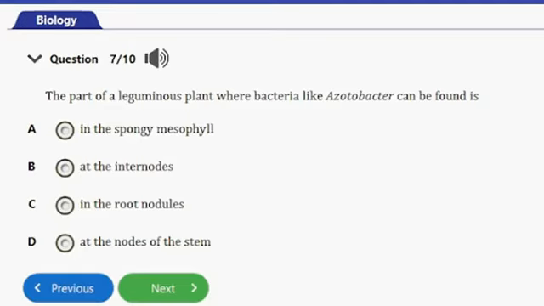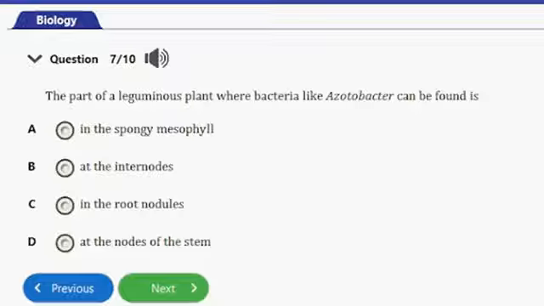Bacteria like Azobacter can be found in the root nodules of the leguminous plants, and this is where they can be able to fix atmospheric nitrogen into a form that the plant can use, and it's actually a symbiotic process, guys.